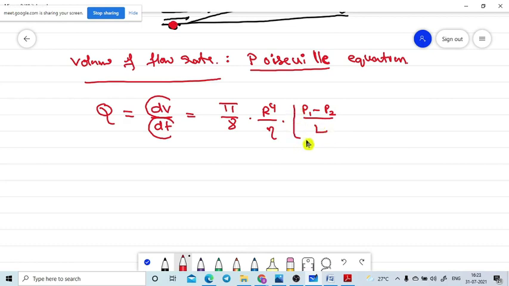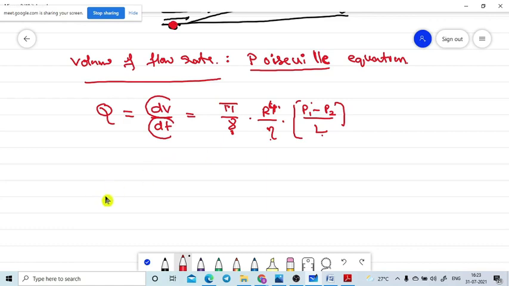You can easily observe this is the flow rate through a uniform cylindrical pipe. P1 minus P2 is there, L is there, eta is there. Here the value is 4 but we got 8. Pi is there, we got pi. Here r power 2 is there, here we got r power 4. This is the formula for how much fluid is coming out in unit time.